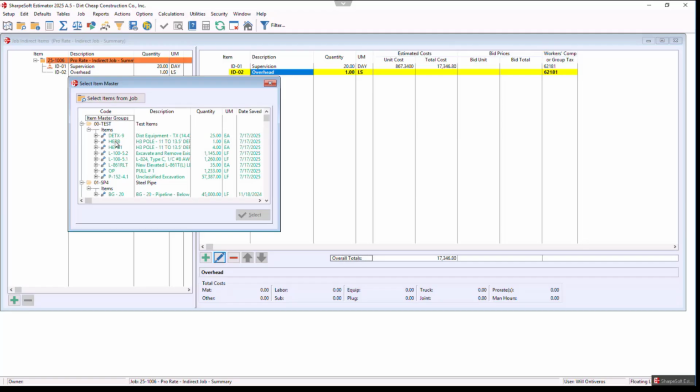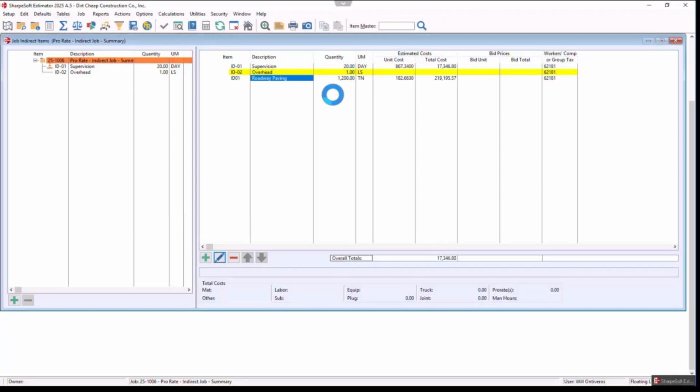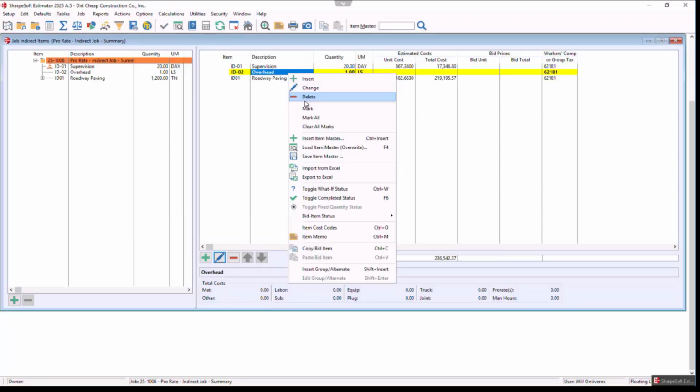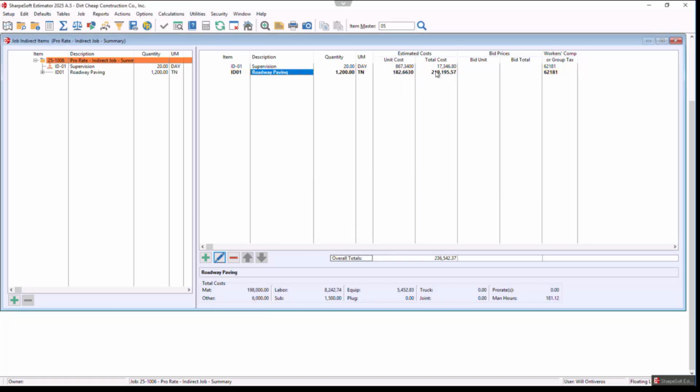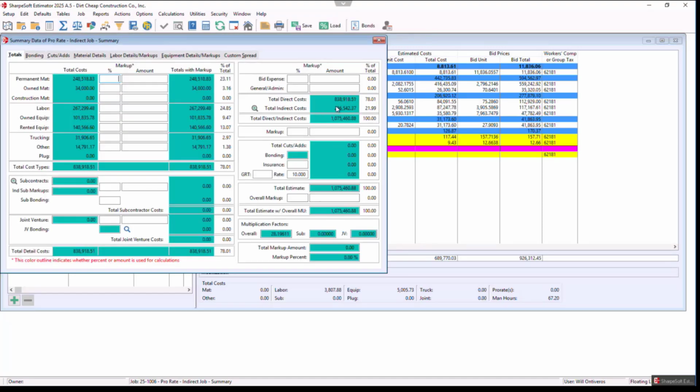Again, these would be set up specific to you. I'm not advocating that this is organized properly. This is part of our classroom data that I would go to, but maybe you wanted to put your paving, for whatever reason, you wanted roadway paving inside of your indirect. I could now add that. That number of $219,000 runs out in my summary sheet with an indirect cost.